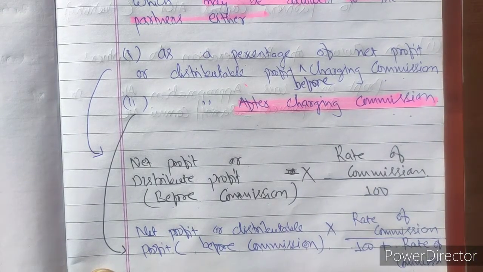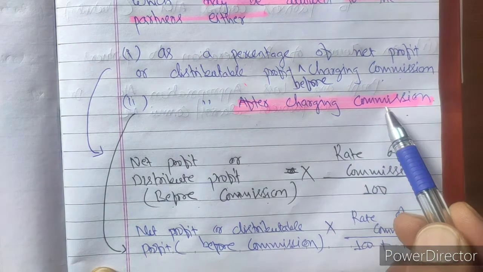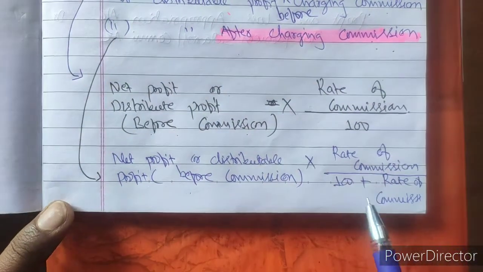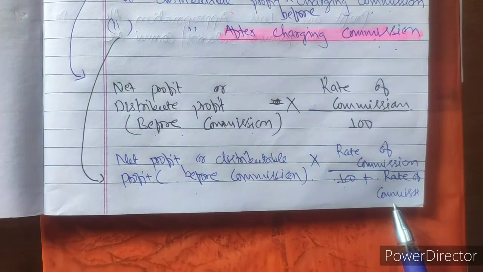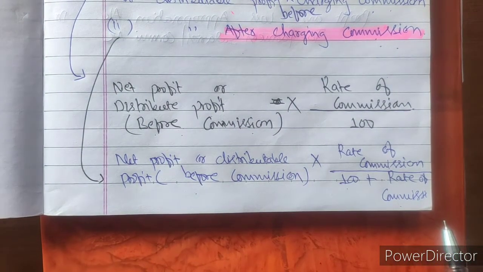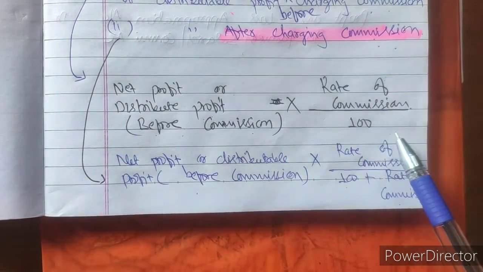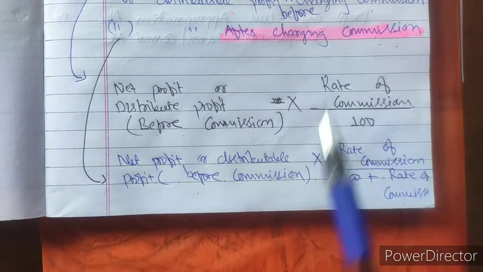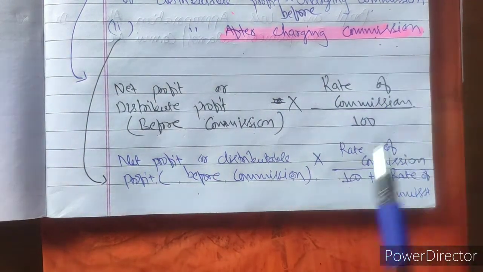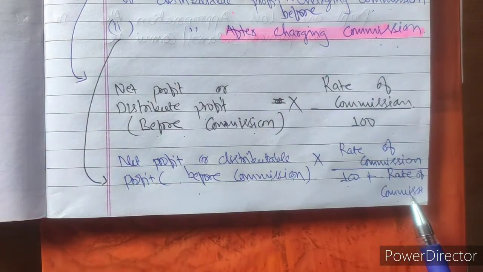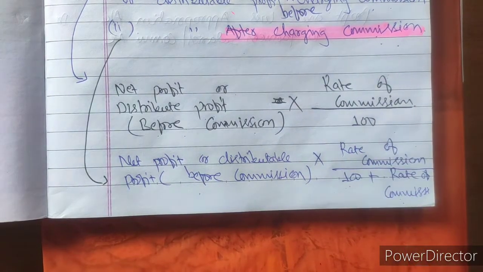When the question asks for commission after charging commission, we multiply net profit with the rate of commission upon 100 plus rate of commission. Say the commission rate is 10% and the net profit for the year is 2 lakh. Then 2 lakh into 10 upon 100 if commission is paid before charging commission. If commission is paid after charging commission, then net profit 2 lakh into rate of commission 10 upon 100 plus rate of commission, that is 10, so this will be 110. Hope this concept and formula is clear to you.